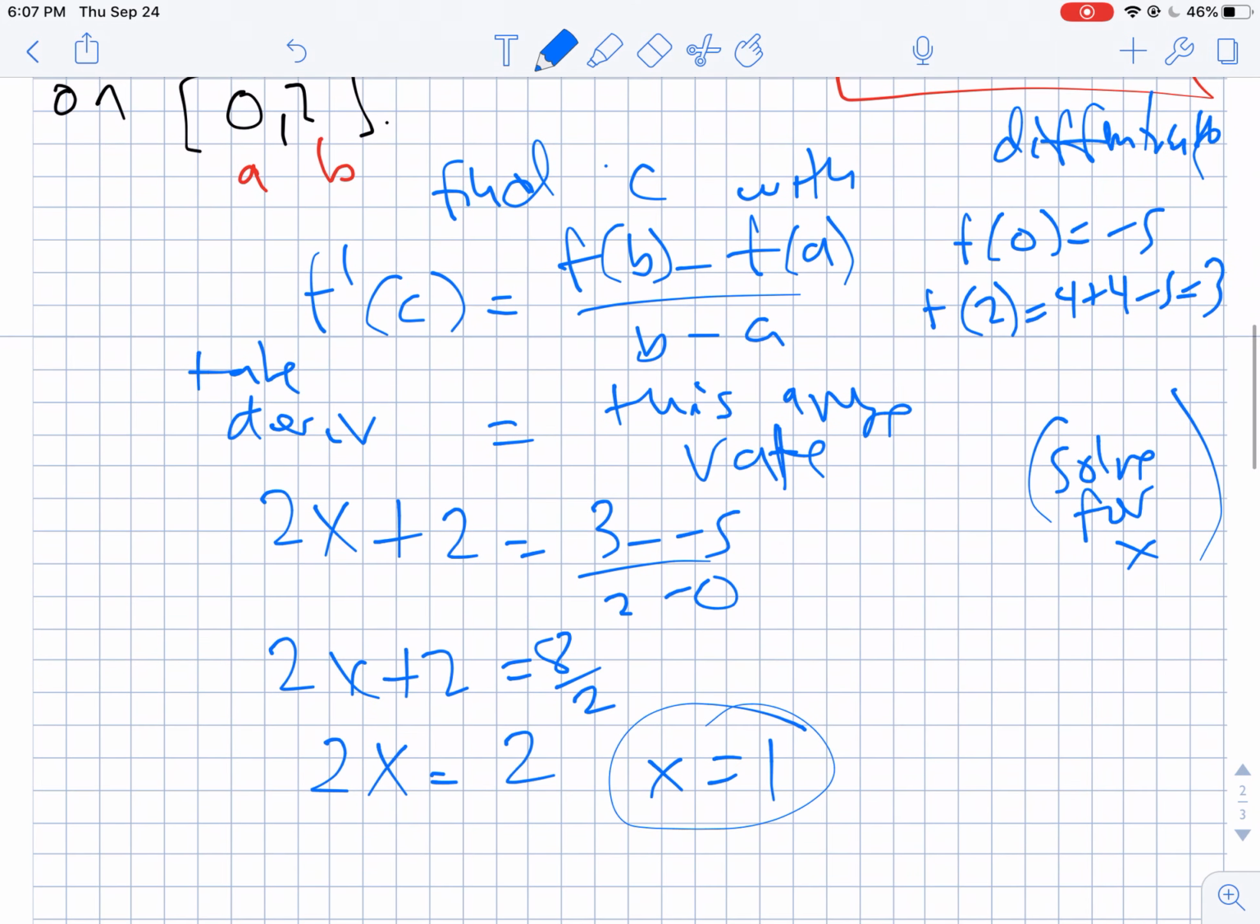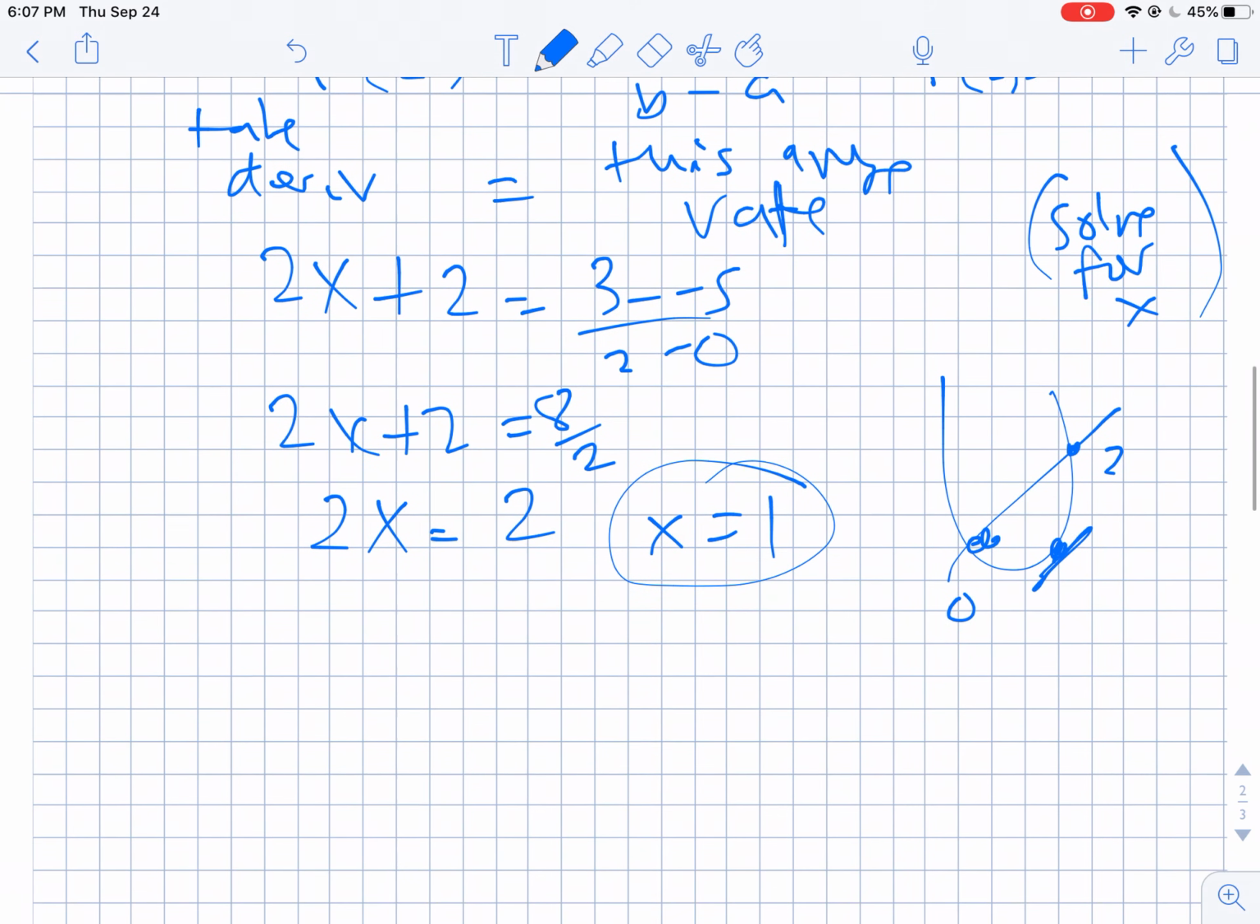Okay, so what that means is that is the point where the slope at that point is equal to the average rate. So if you have this parabola, it's saying that in between here we have some slope, and we just found, so this is 0, this is 2, we just found the point in the middle that has that same slope, has a parallel slope. That's what we're doing. Okay, let's do another one then.